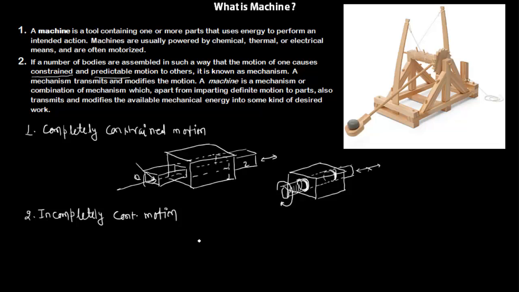Again, let's take an example here. Again, there is a solid bar here, and in this solid bar again there is a circular hole, and a circular shaft is passing through this one, passing through over here and going out this side.